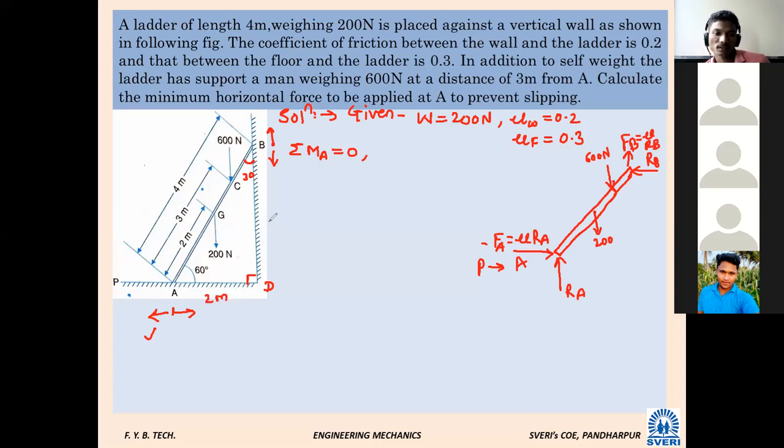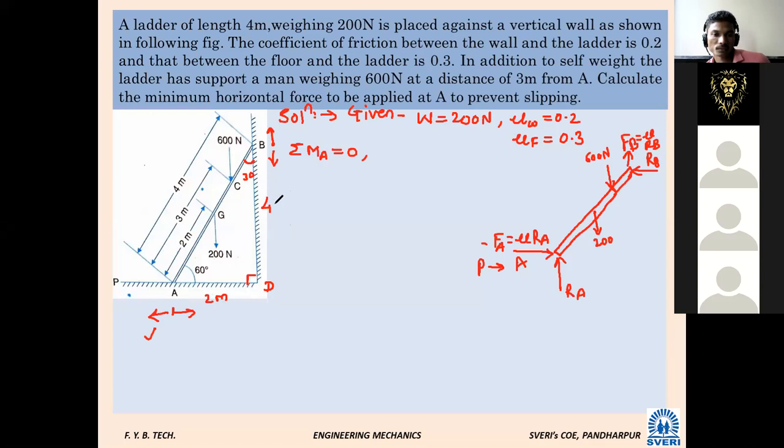So what will this distance BD be? Under root 3 by 2 into 4, which is 3.46.